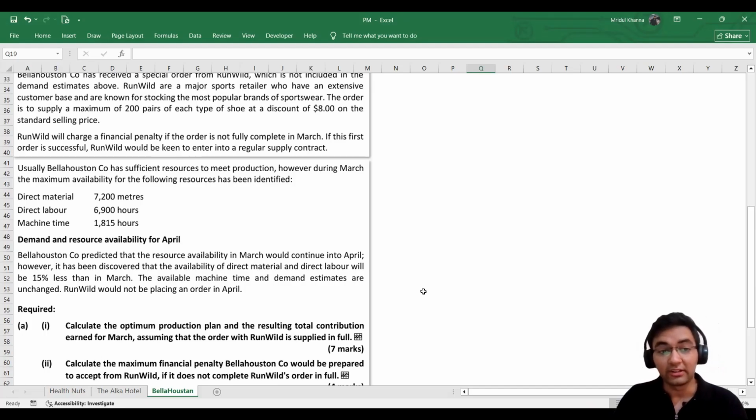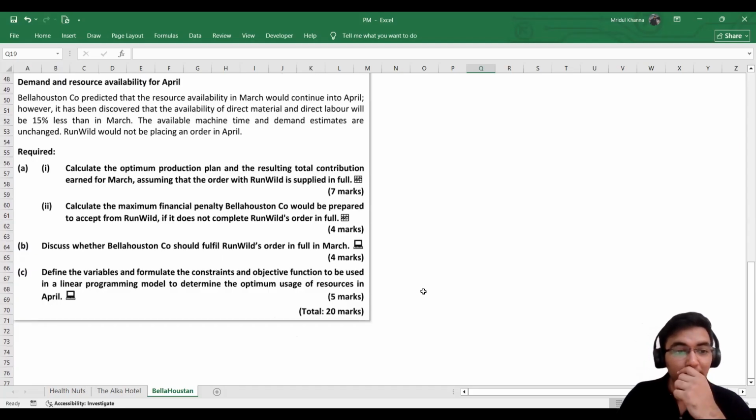Last, demand and resource availability for the month of April. Bellahouston Company predicted that the resource availability in March would continue into April. However, it has been discovered that the availability of direct material and direct labor will be 15% less than in March. Okay, this is interesting. So it says that in the month of April, the availability of direct material and direct labor will be 15% lesser.